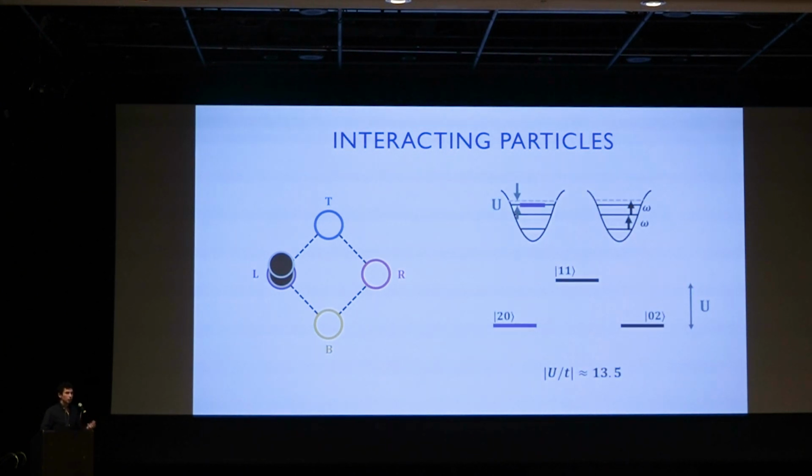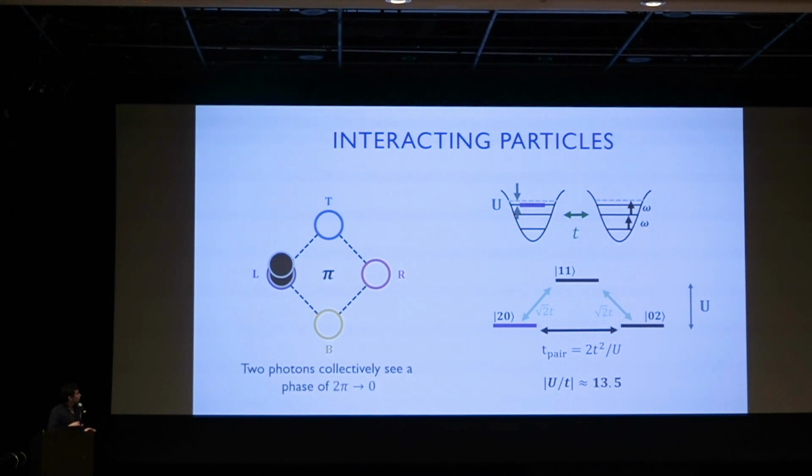Because we have strong interactions, these 2 particles become bound together, and they'll end up hopping as a pair. The way to think about this is that because of these strong interactions, these doubly excited states are energetically well separated from the state where you have 1 particle on each side. Because of that, you will end up having full coherent oscillations between these doubly excited states via a second order process through the 1-1 state. So you end up having full contrast swaps at a reduced tunneling rate of about an order of magnitude slower.